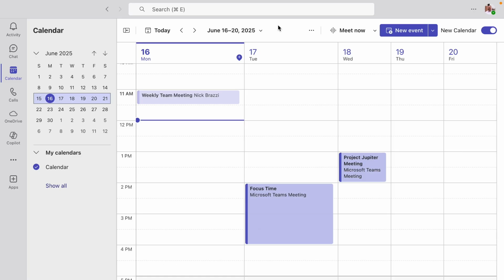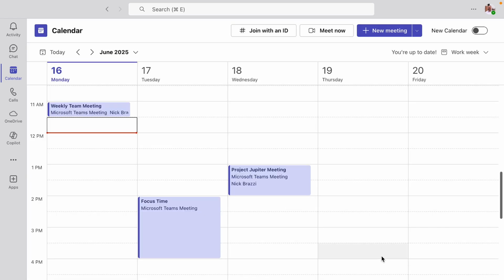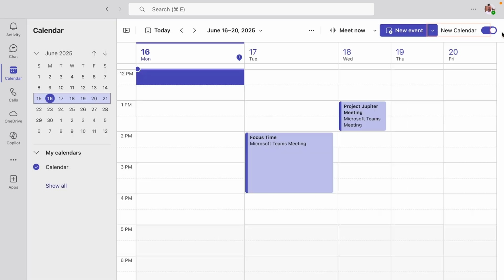First, does the Teams calendar look strange to you? Maybe you felt like something was off, but you couldn't quite place it. You might be working with the new calendar, unless you prefer the old way. There's a toggle switch near the top right where you can switch back to the old calendar. Or if you are on the old calendar, you can switch to the new calendar.